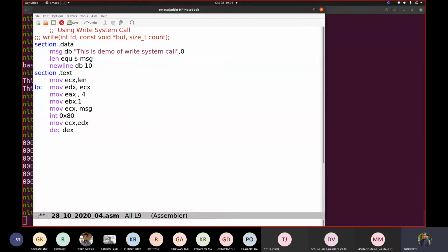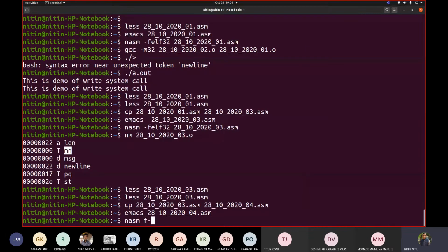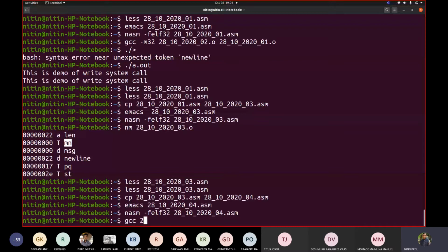Now I am writing here LP. Decrement. We'll write here loop LP. Fine. Now let us see what it shows us. First, I wrote some code. I used an instruction called loop. Fine. So nasm dash f elf32 2810.asm, then gcc 2810. I assume I wrote main.